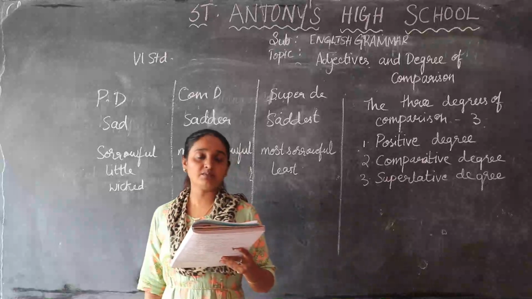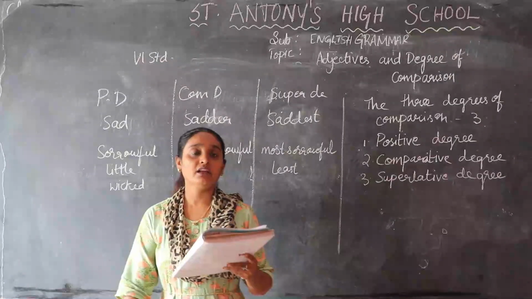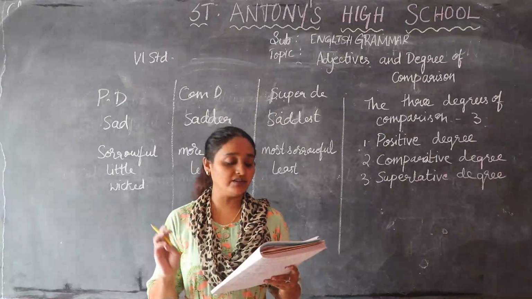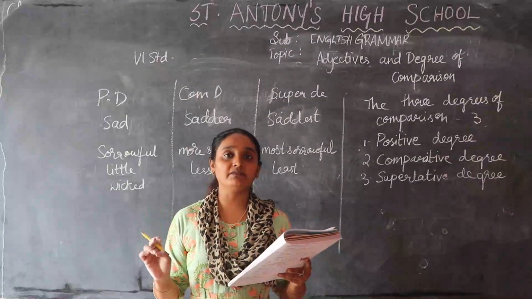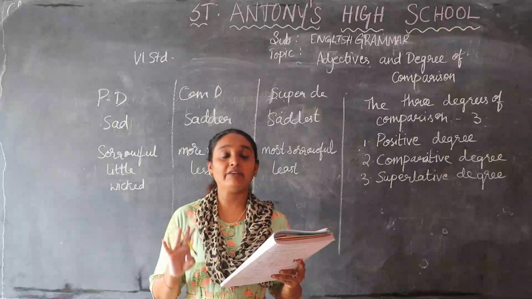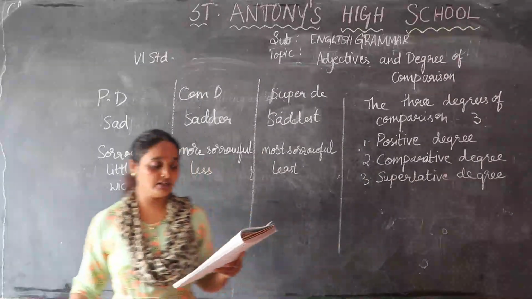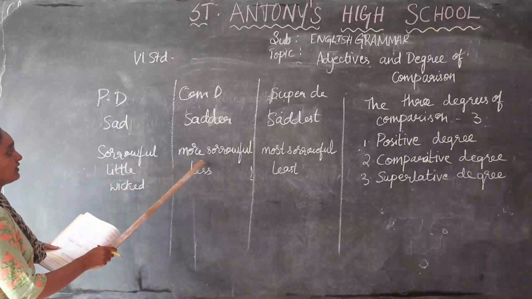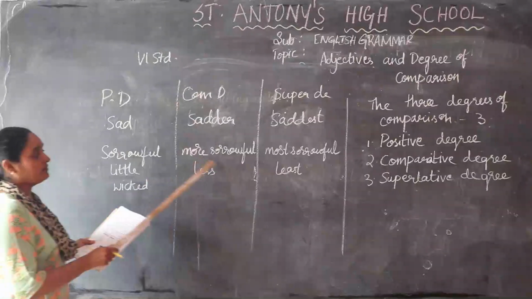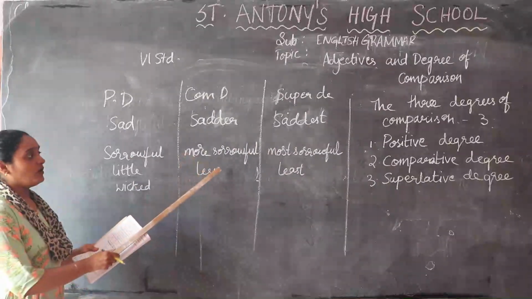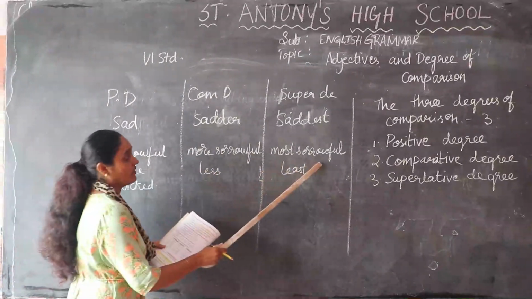Okay children, last main in your exercise, that is D main. Fill in the blanks with the missing adjective of comparison. They have given positive degree, comparative degree and superlative degree, and you fill in the blanks. The first one is sorrowful. See sorrowful, more sorrowful. For the comparative degree you have to write more sorrowful, most sorrowful. Sorrowful, more sorrowful, most sorrowful.